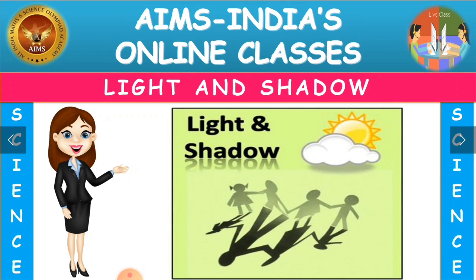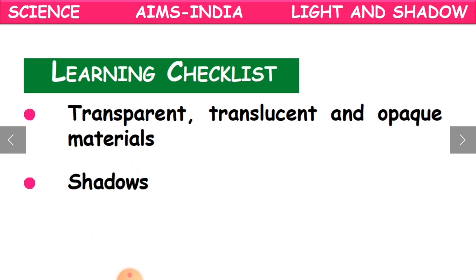Today, from our science subject, we are going to learn one interesting topic. So, what is that? It is about light and shadow. Our new chapter name is Light and Shadow. Okay, children? We will be experiencing this light and shadow in our daily life.